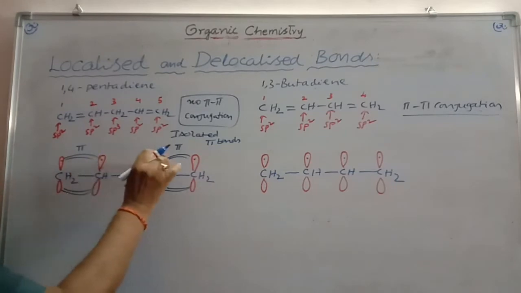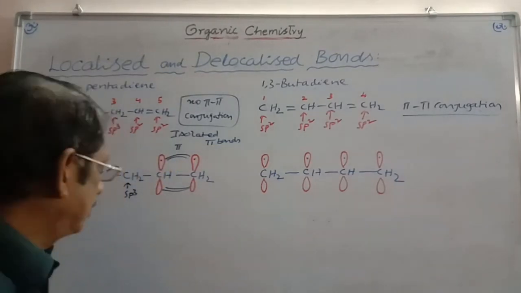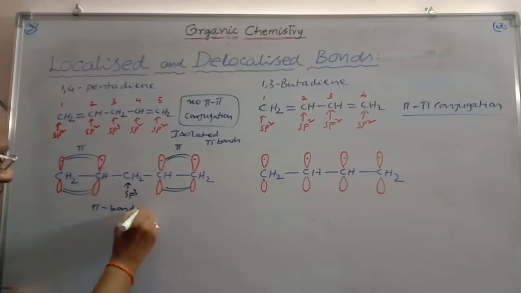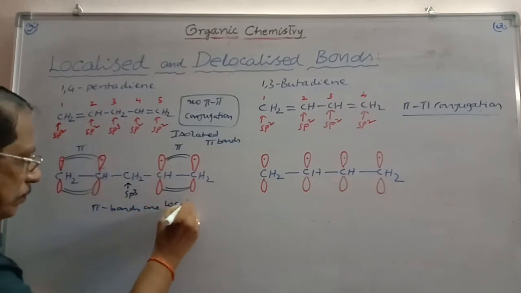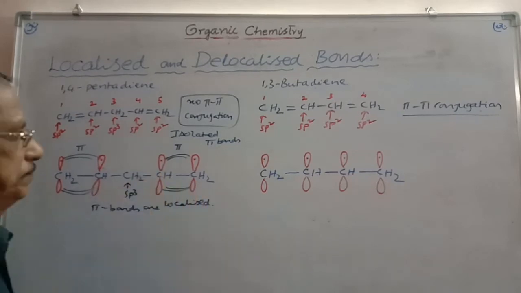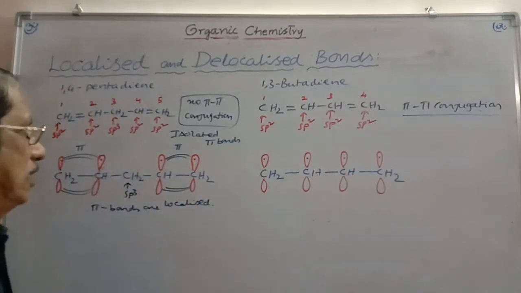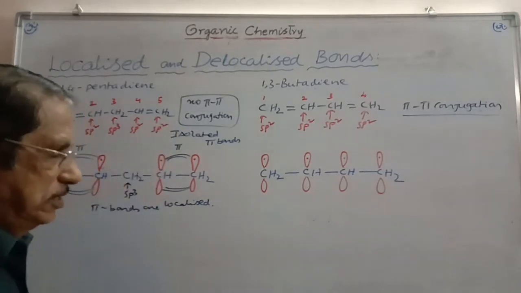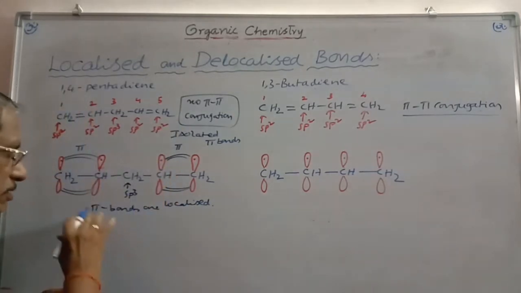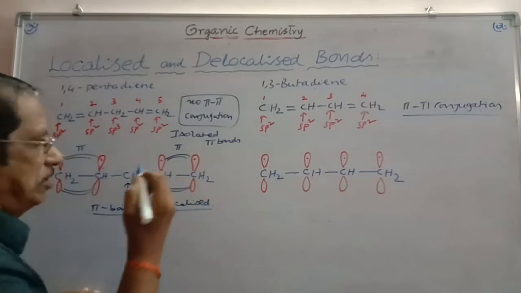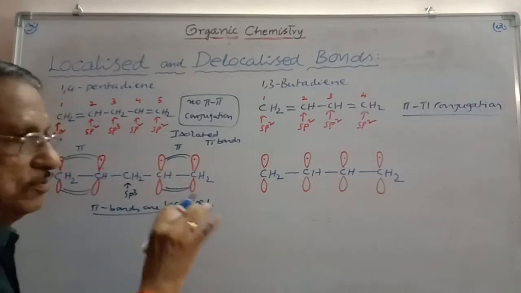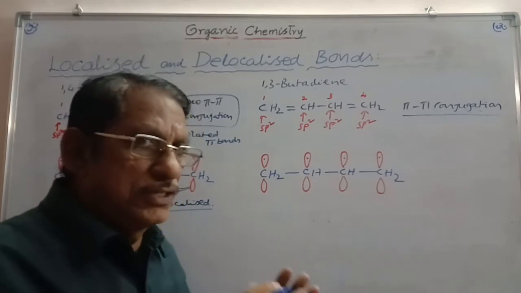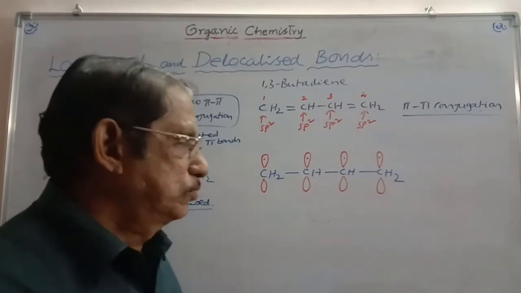As a result of which, these two pi bonds are localized. They are not spreading. And so, in the case of 1,4-pentadiene, there is no pi-pi conjugation. They remain isolated pi bonds. They are said to be localized bonds. And so, there will be no delocalization. The electron cloud belongs to only 2 nuclei.